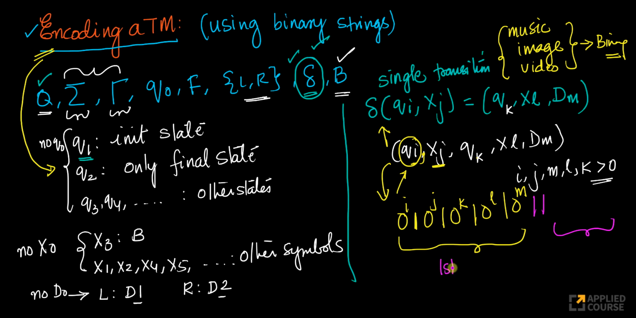This is my first transition. This is my second transition, right? Look at this, this is just one transition. Your transition function has many transitions, like the first transition, second transition, third transition, etc. Each of these transitions I'll represent using this, and this is the delimiter or the separator between two such transitions, right?